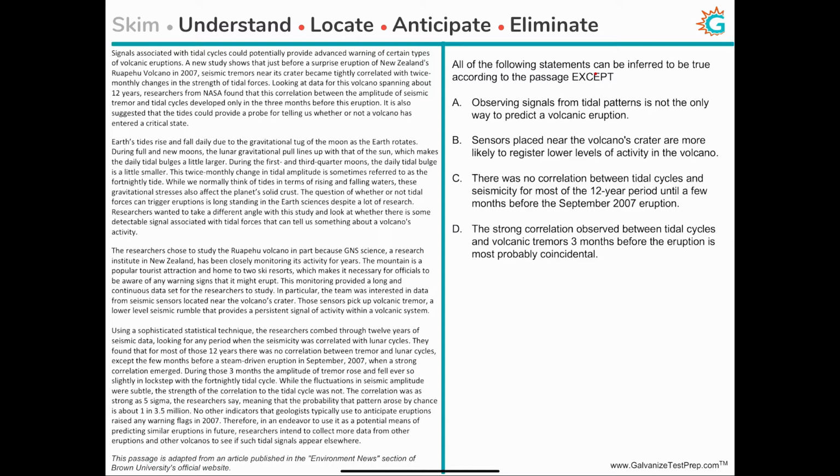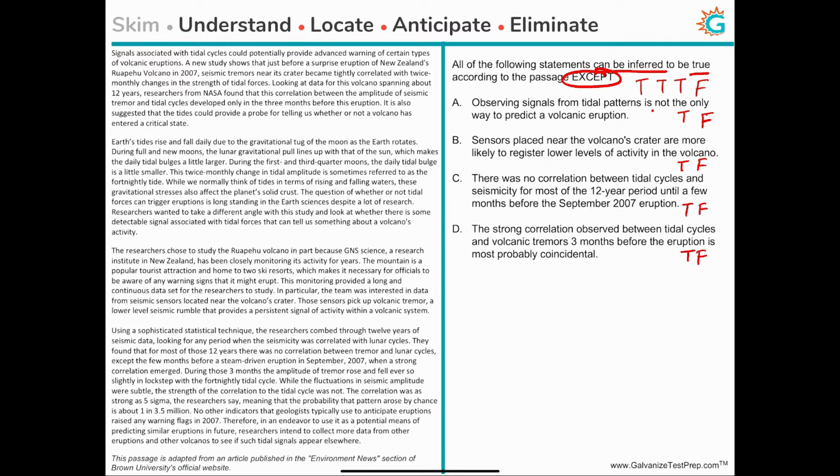All of the following statements can be inferred to be true according to the passage except. So all of these statements are true except for one statement. In other words, you can expect to have 3 statements which are true and 1 statement which is false, which means for each of these choices, we have to decide whether it's true or false, right? And at the end of it, you're expected to have 3 choices which are true and 1 which is false.